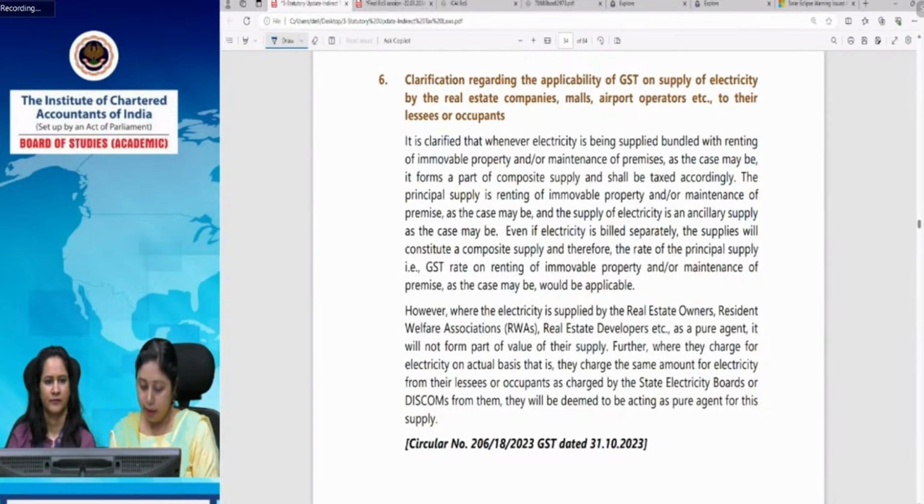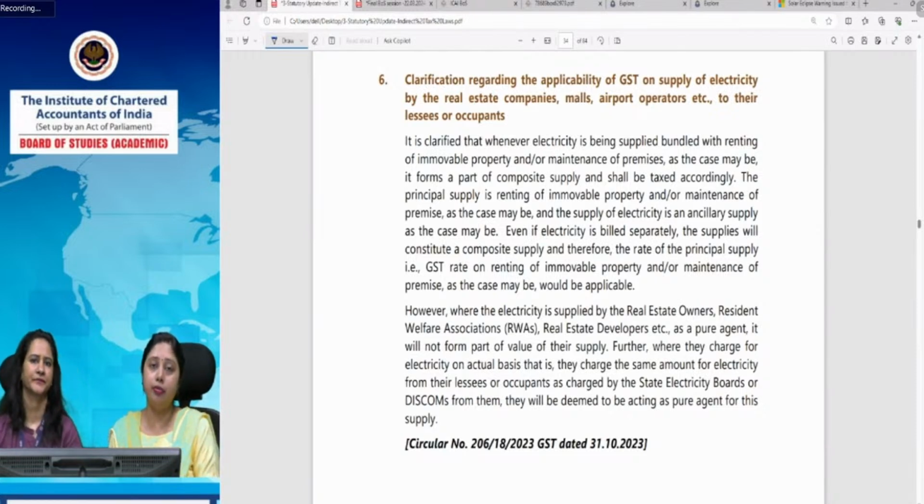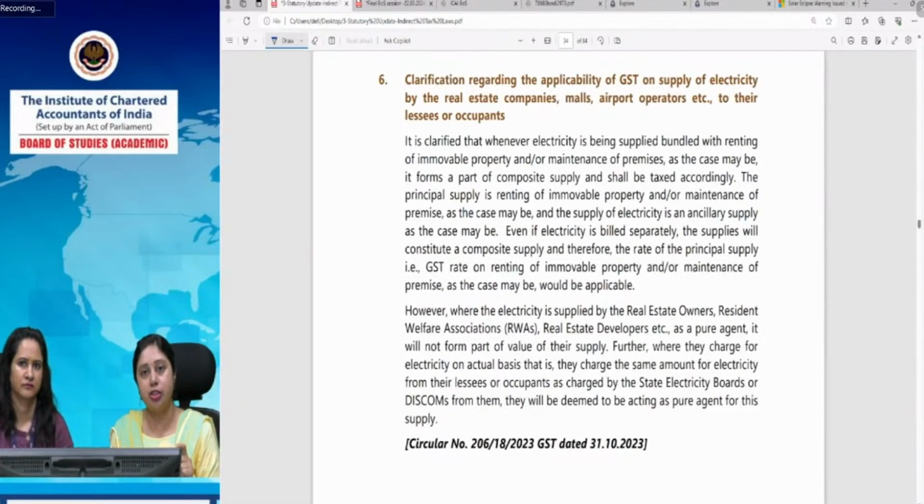So what that RWA is doing, it is actually taking their bills. Suppose a 100 rupee bill is there in the name of Mr. A, and this RWA has taken the bill from Mr. A and deposited it with the electricity authorities, and it might charge 10 rupees per bill from that person. But for electricity, it is charging the actual amount. It says the 100 rupees bill you have to pay to me, plus 10 rupees my collection charges. So that becomes a pure agent service, because this RWA is charging the exact amount of electricity from the service recipient.